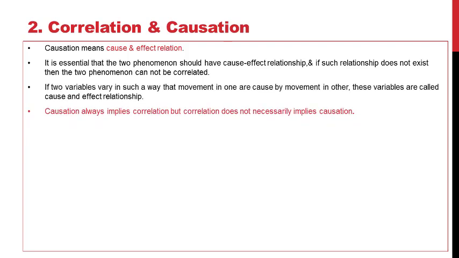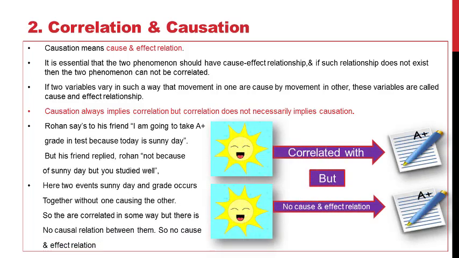If two variables vary in such a way that movement in one is caused by movement in the other, these variables are called cause and effect correlation. Causation always implies a correlation, but correlation does not necessarily imply causation. As there are two variables x and y, if x is caused by y and y is caused by x, then there is a correlation. Otherwise, there is no correlation.